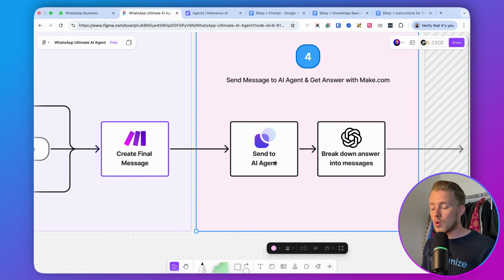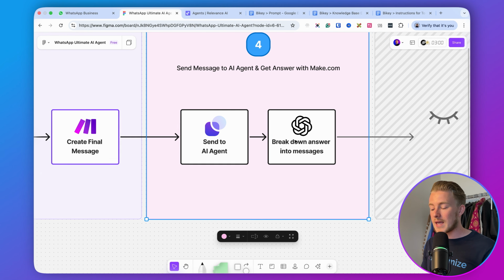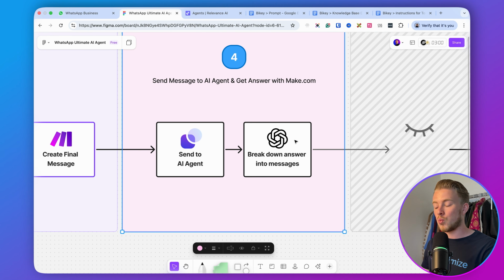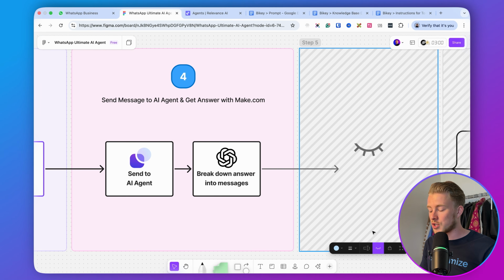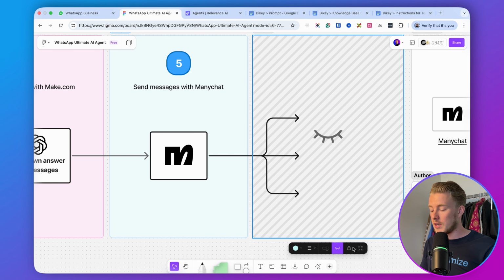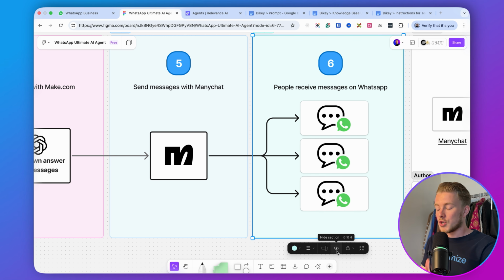So we send it to our AI agent, and then we get an answer, and then we break down that answer into messages with ChatGPT. So instead of getting one super huge message, we will break down these messages into multiple messages, and then we will send those messages with Manychat eventually to WhatsApp. So that's basically how our entire system will work.